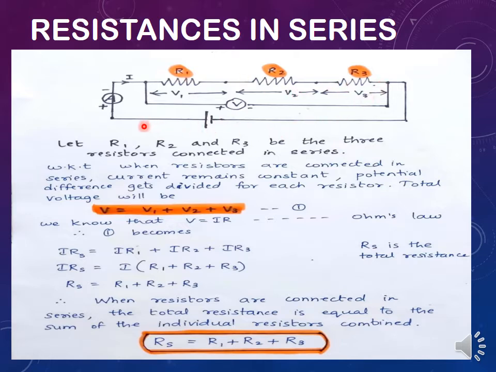As I told you all, the voltage is going to be divided for each resistor. You can see for R1 the voltage is V1. Do you remember what is voltage? Voltage is nothing but potential difference. And for R2 the potential difference is V2, and for R3 it is V3. So voltage is not constant, it is getting divided for every resistor, and the current remains same. The same current will be flowing throughout the circuit.